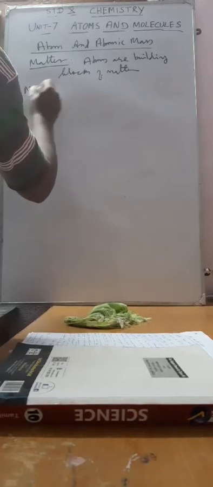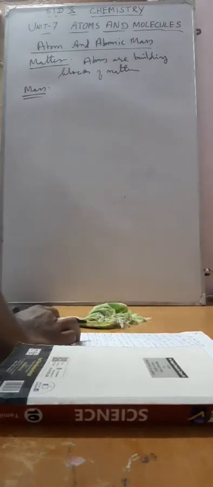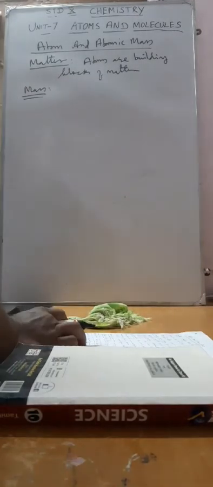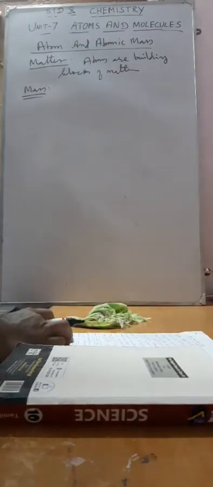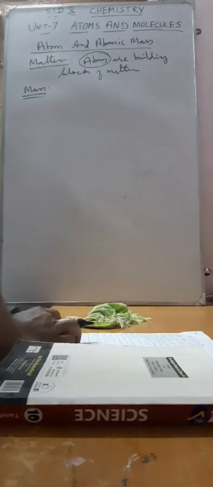And what is the reason for the mass of matter? You have already learned matter in the previous classes, 6th, 7th and 8th standard. Matter is nothing but any substance or anything that has mass and occupies space. So what is the reason for the mass of the matter? What is in the matter? Matter consists only of atoms and molecules. So atoms only give mass to the matter.